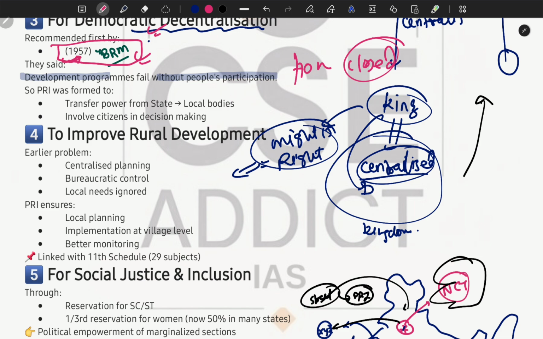Ultimately, the government interrupted and restrained the funds for the housing. So this issue happened recently. Here we can say that development programs without people's participation will be hollow, will be failed. Because of this reason, people's participation is really very important. Because of this reason, PRIs were formed.